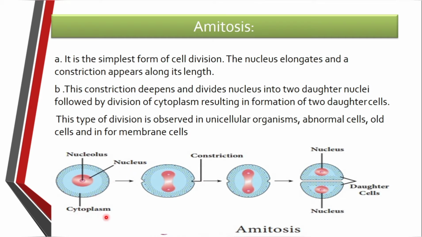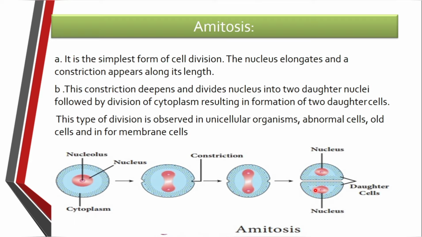the cytoplasm. When amitosis division occurs, first of all the nucleus undergoes the elongation process, and the constriction which appears in the nucleus deepens and divides. The result is the formation of two daughter nuclei. The division of the nucleus is called karyokinesis.